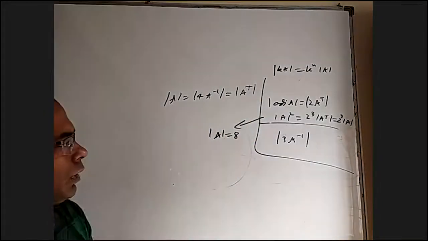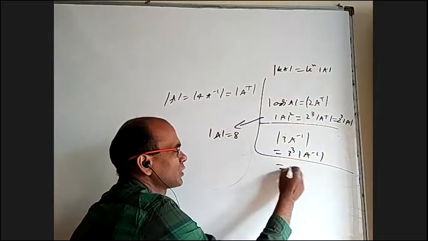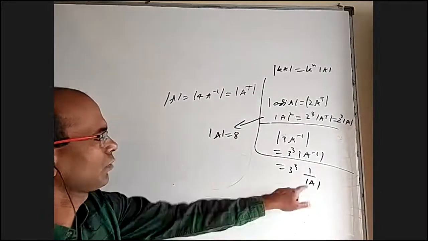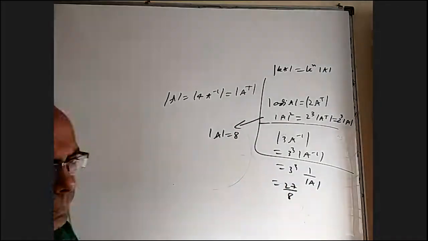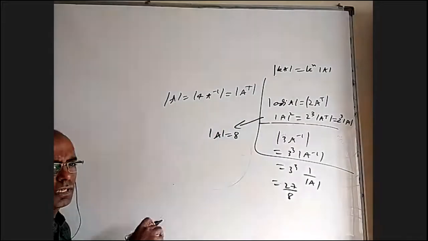And coming to this, it is simply 3 cube into det of A inverse, and det of A inverse is 1 by det A. And 1 by det A is 1 by 8. So I think you'll get 27 by 8. If you want to use this, det A and det A transpose anyway are equal, we know that. There's no use of that.